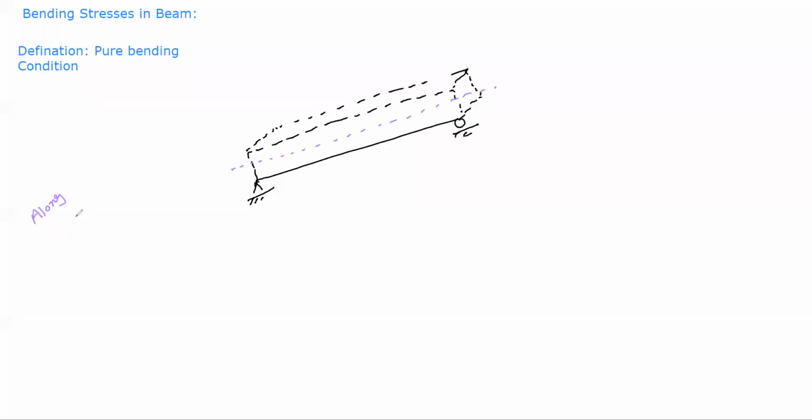Okay, first is along. Along means parallel, and second is about, that means perpendicular. Everybody with me? Yes. Okay, along means parallel, about means perpendicular.